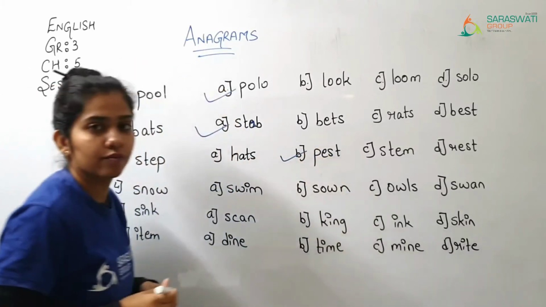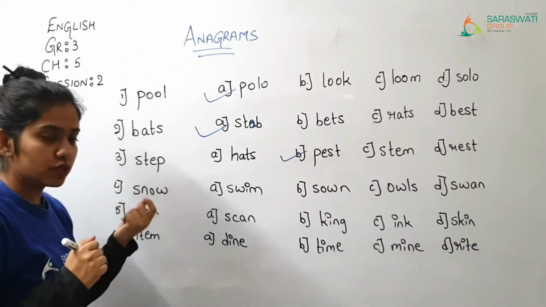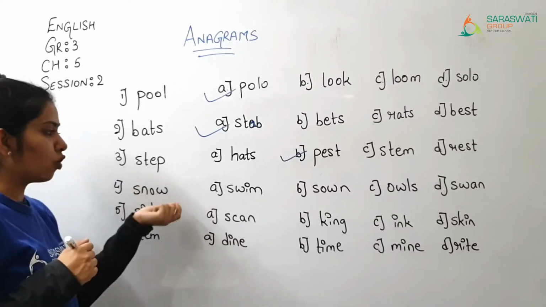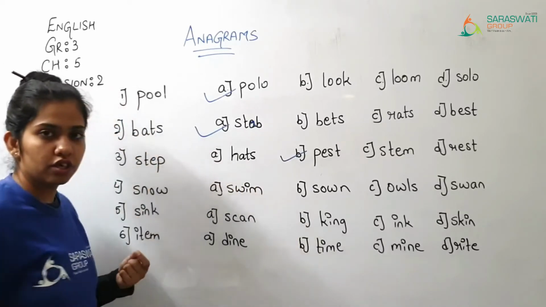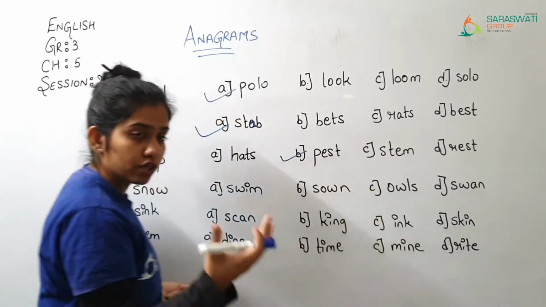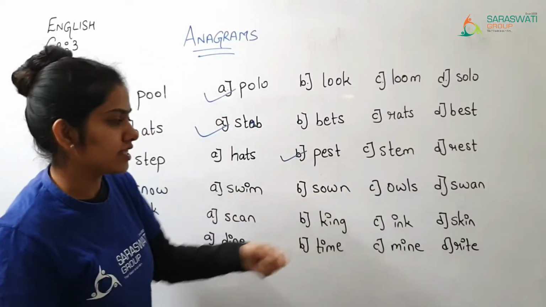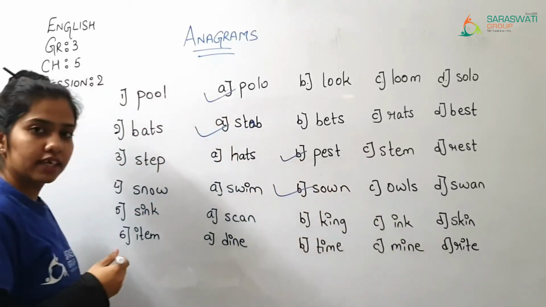Paste. Okay. Then afterwards, snow. So the letters which we want are S, O, W. So here I is there, so this word will not come. S, O, W. Sown. So yes, this word is correct. So the tick mark on that.